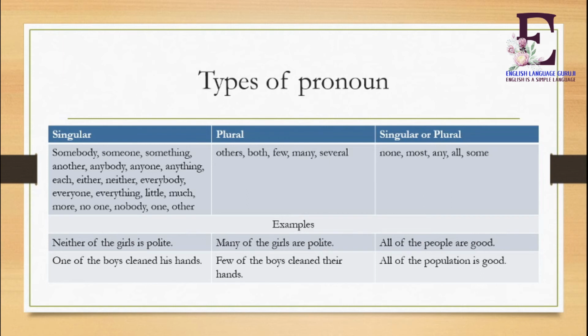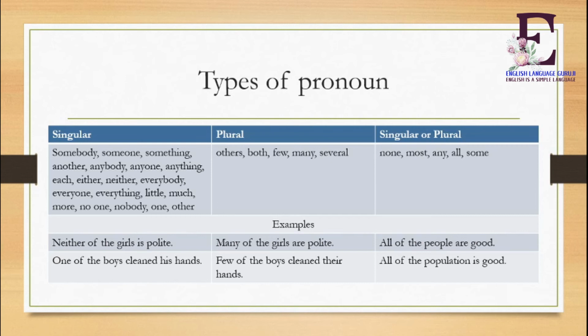Somebody, someone, something, another, anybody, anyone, anything, each, either, neither, everybody, everyone, everything, little, much, more, no one, nobody, one, other: these are the singular pronouns. Plurals are others, both, few, many, several. And the both singular or plural are none, most, any, all, some.